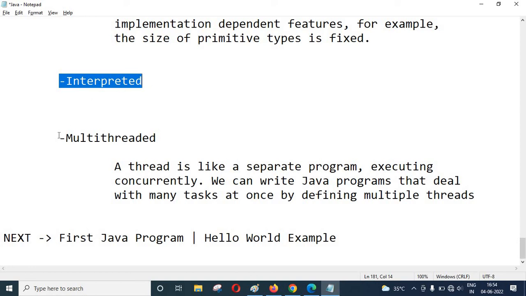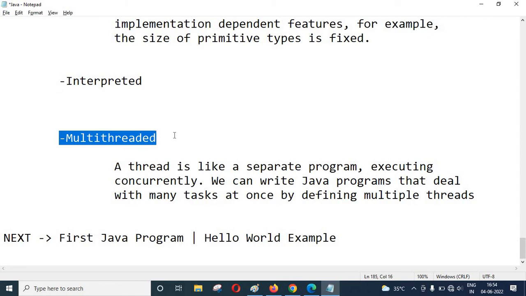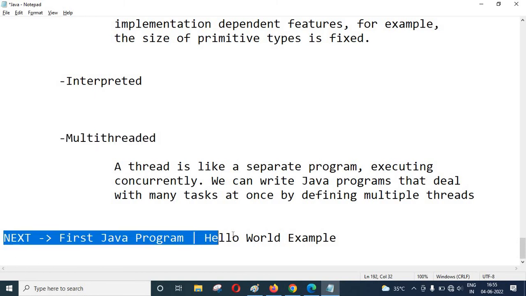What does multi-threading mean here? Multi-threading means a sub process. If Java takes any process, there can be sub processes in it working concurrently in a particular size of memory. That is called multi-threading. All the threads run in Java concurrently, like typing and checking the spelling. These are all examples of multi-threading. In the next part we are going to cover the first Java program, Hello World, and discuss more things there.